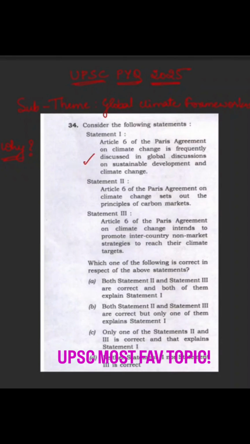Let's look at this PYQ. Article 6 of Paris Agreement on Climate Change is frequently discussed in global discussions on sustainable development and climate change. Article 6 of Paris Agreement on Climate Change sets out principles of carbon markets. Article 6 of Paris Agreement on Climate Change intends to promote inter-country non-market strategies to reach their climate targets.